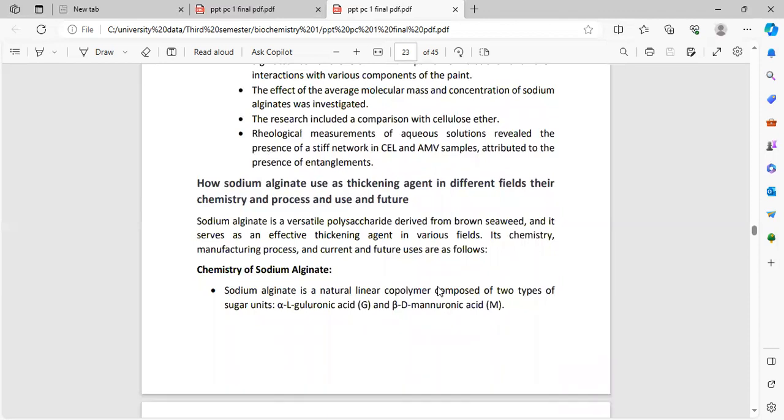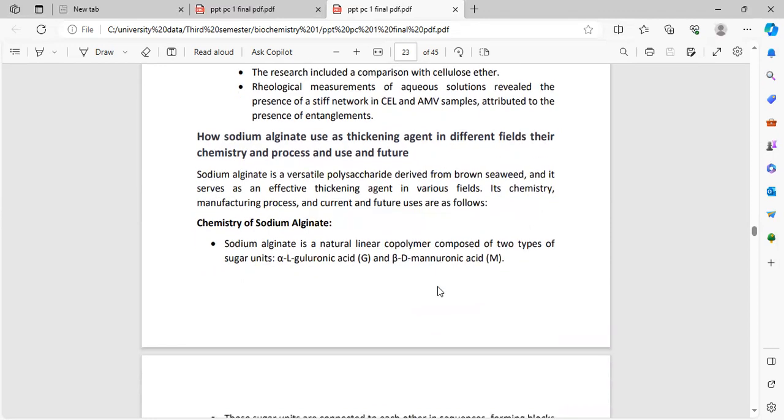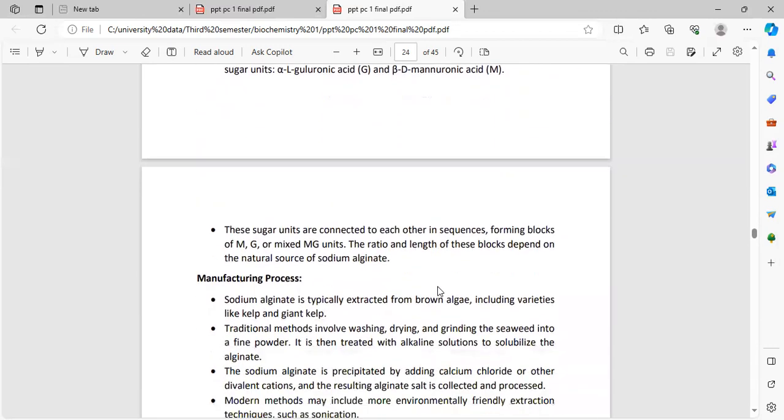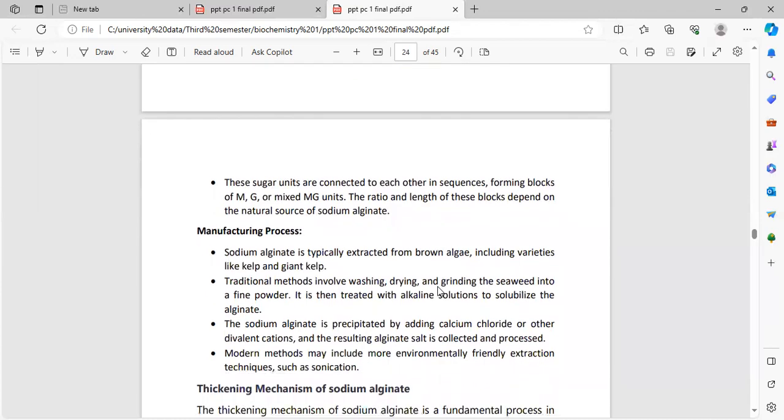Sodium alginate is a versatile polysaccharide derived from brown seaweed and it serves as an effective thickening agent in various fields. Its chemistry, manufacturing processes, and current and future uses are as follows. Chemistry of sodium alginate. Sodium alginate is a natural linear copolymer composed of two types of sugar units, alpha-L-guluronic acid and beta-D-mannuronic acid. These sugar units are connected to each other in sequence, forming G blocks, M blocks and mixed MG units. The ratio and length of these blocks depend on the natural source of sodium alginate.